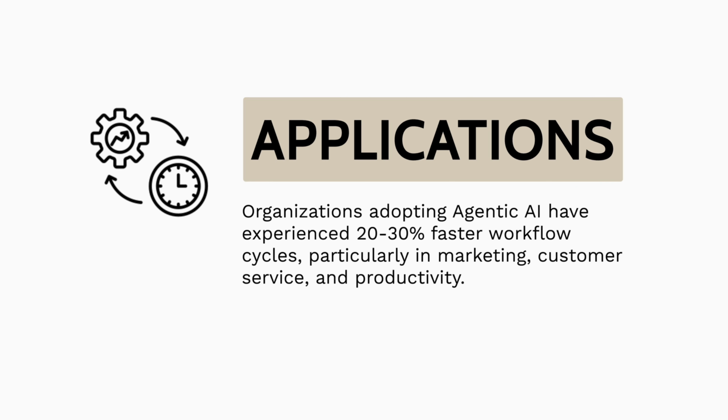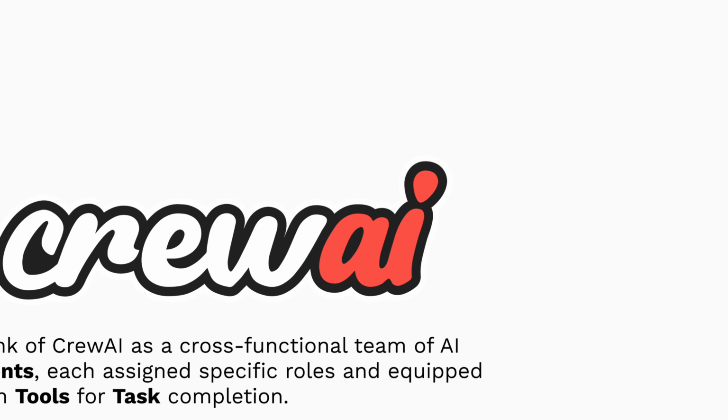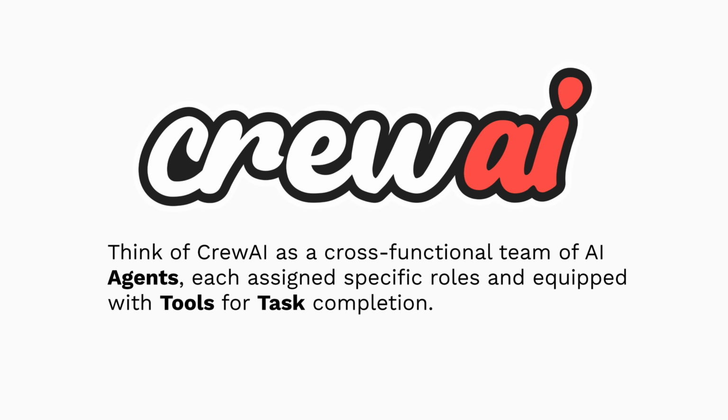What makes agentic AI different from traditional automation is its autonomy in planning actions while pursuing specific objectives, with less rigid orchestration of intermediate steps. Several Python frameworks have emerged to facilitate agentic AI development, including the well-established LangChain and Llama Index, as well as the more recently popularized CrewAI due to its simplicity. In this video, we'll explore how to build your own AI agent system using CrewAI framework, which focuses on role-based multi-agent collaboration rather than complex agent architectures.